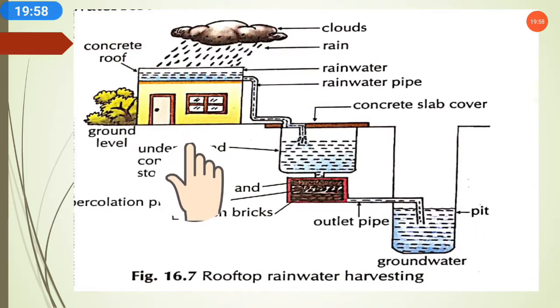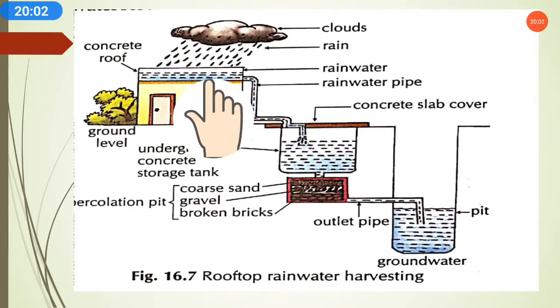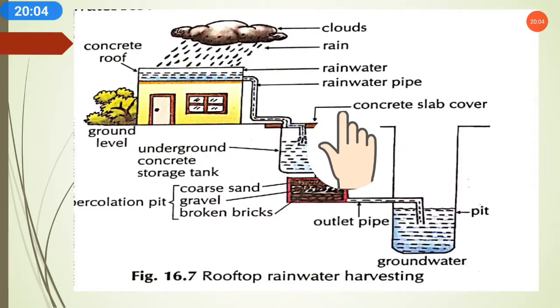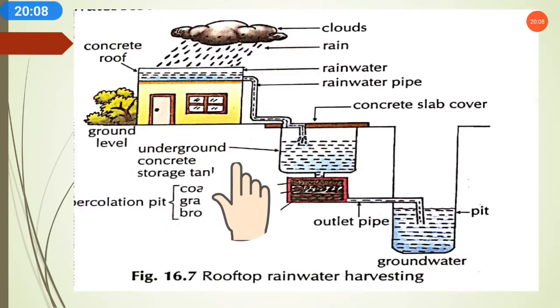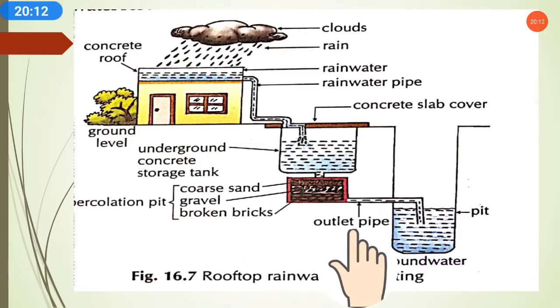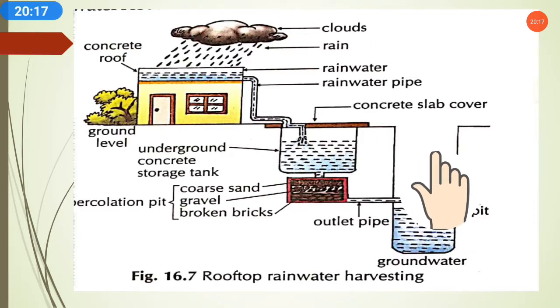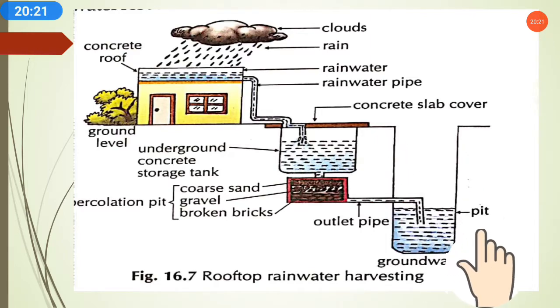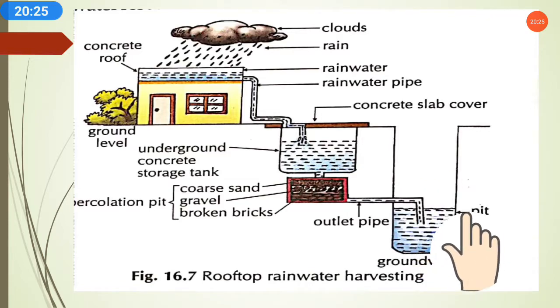So this way we can save water and increase the level of the groundwater by doing the recharge. We can say this is a recharge system. Why? Because new water is coming as rainwater, and we are storing it in a tank, and this tank makes the water go down into the soil, where it is absorbed in groundwater form, and this way the groundwater is increased, it is getting recharged.